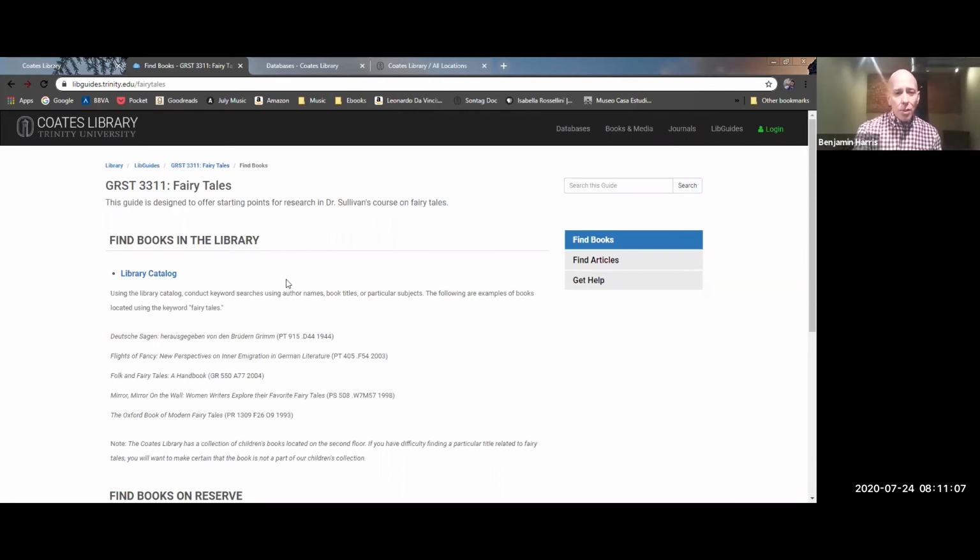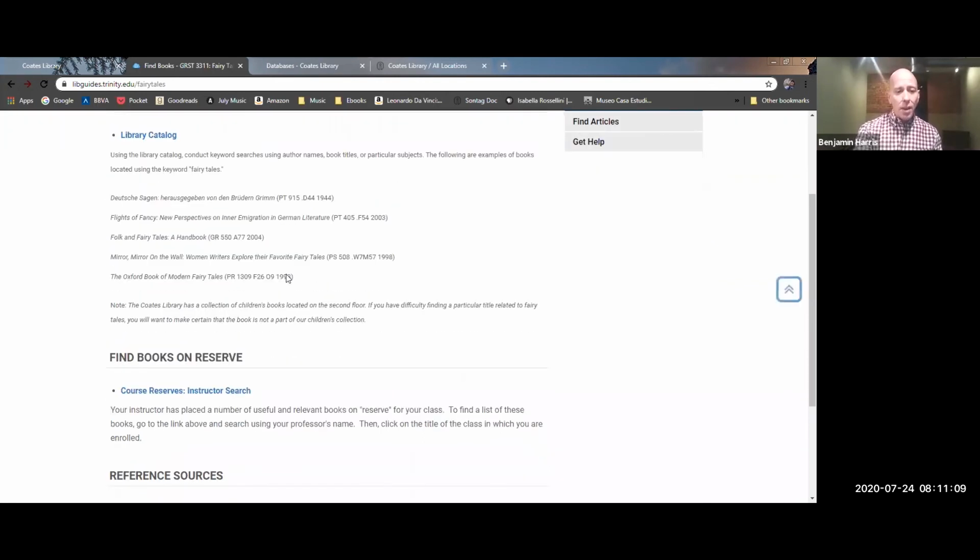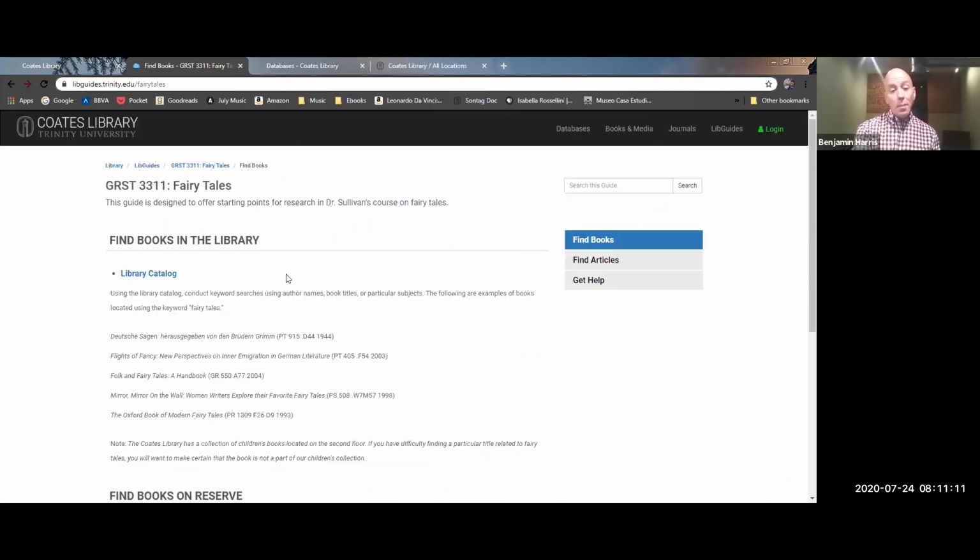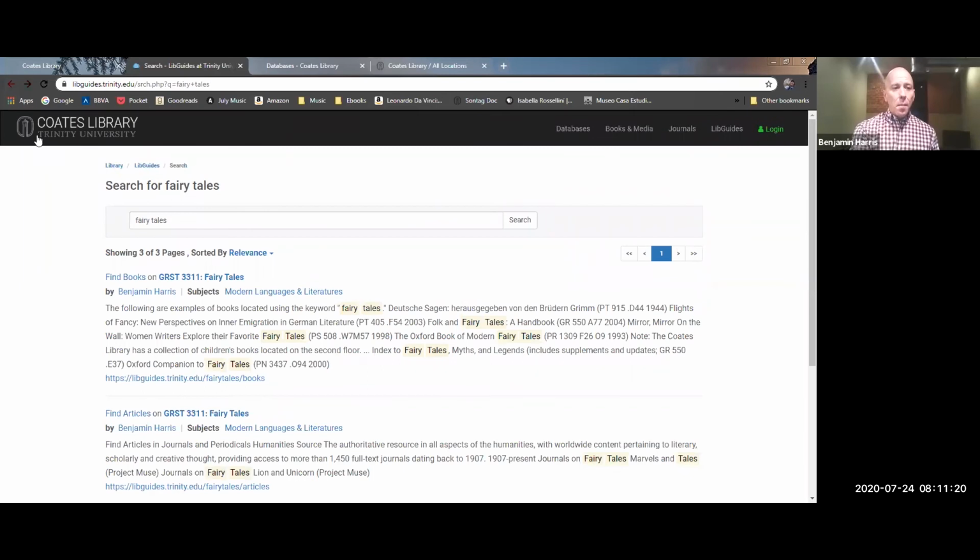So here I've come to a guide for a specific class. There are cases where maybe you're in a class and you have to do a research project. At times we'll have research guides specific to that particular class. But sometimes maybe, I'm going to try mathematics again, since again, I would need a whole lot of help.